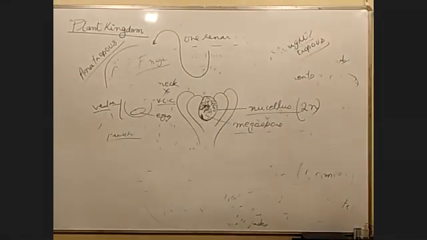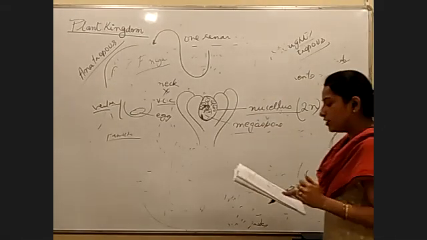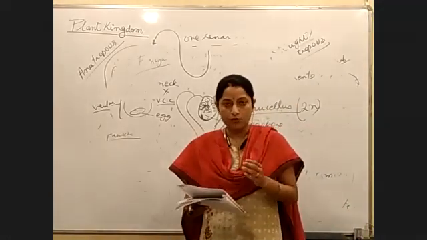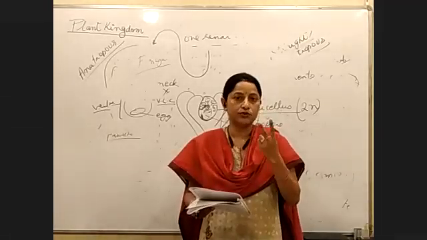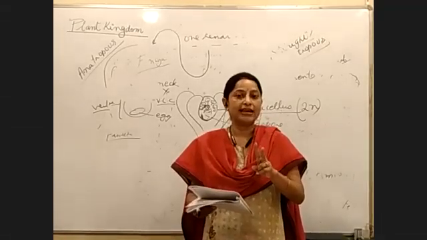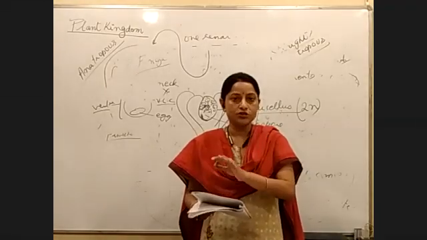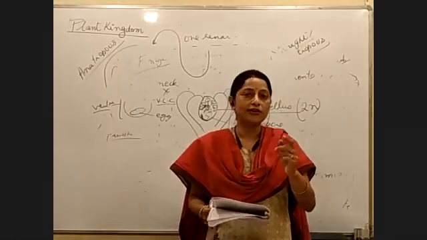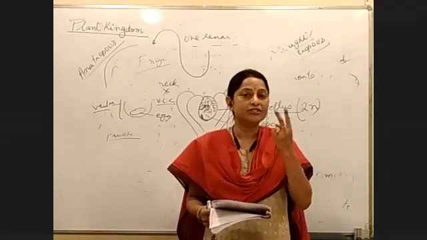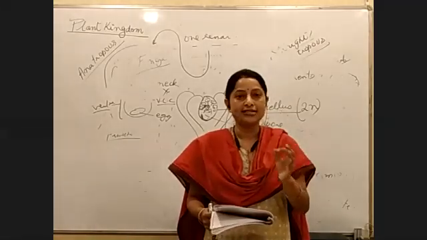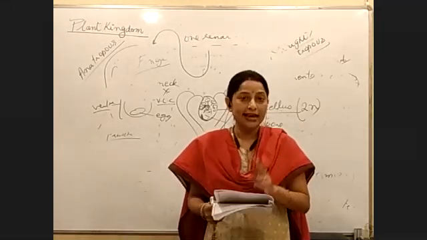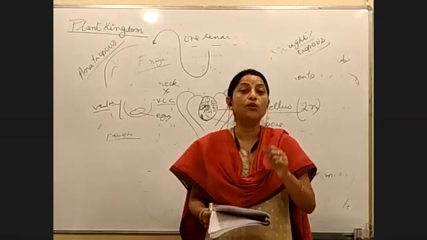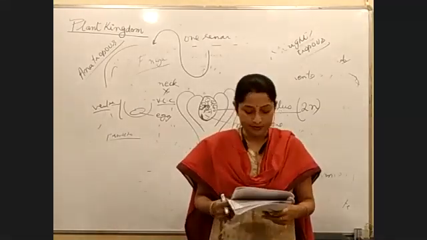Okay, next point about the male gametophyte. The pollen germinates and forms a pollen tube, and inside the pollen tube there are two male gametes. Let us compare gymnosperms and angiosperms again. Pollen grains are present in both, and inside the pollen grain there are two male gametes. But in angiosperms both male gametes are functional, while in gymnosperms only one male gamete is functional.